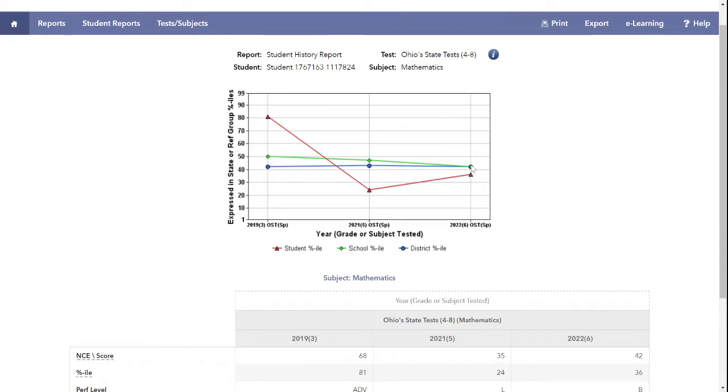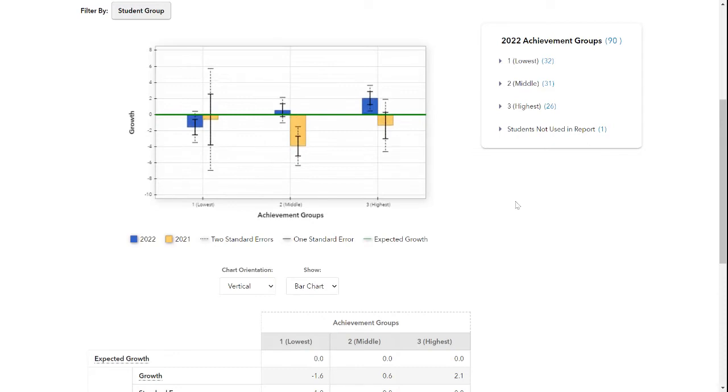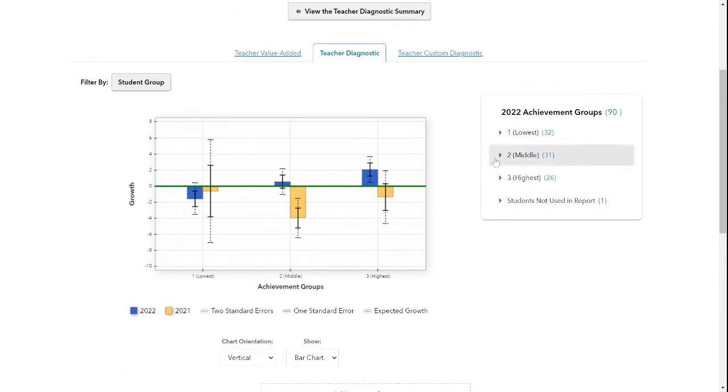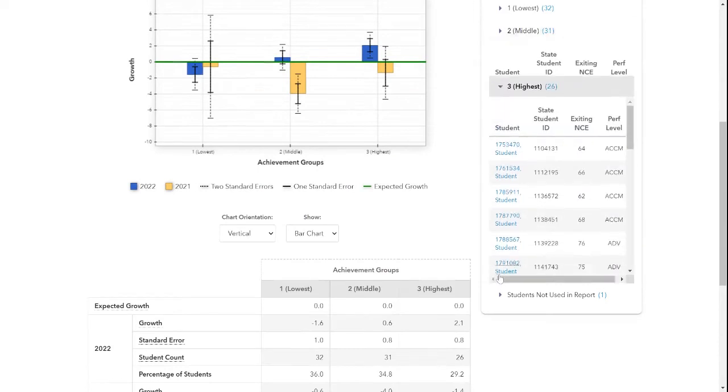where this building and district have the same data. But again, we can only make this assumption on this data. When you look at your data, you'll be able to see it and understand it clearly. So I'm going to go back, and I'm going to be able to see. And I could do that with each student group that I like.